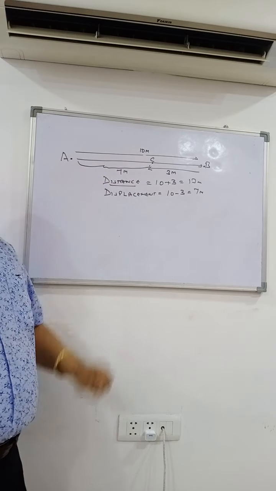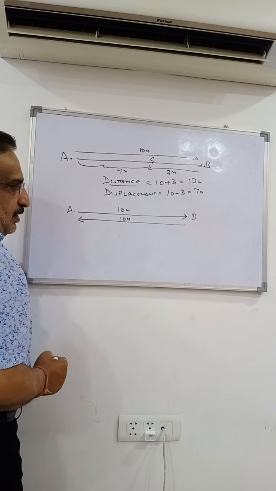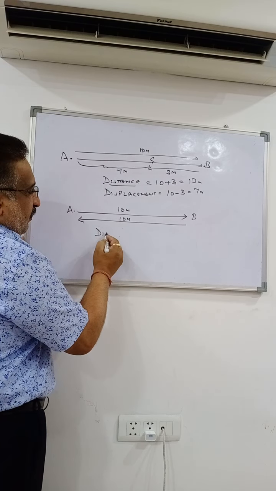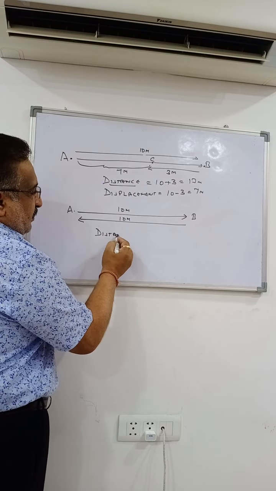Okay. Now, in the same case, if A to B, supposing this is 10 meters and the body returns back through the same path covering 10 meters again. Now, what will be the distance? Distance traveled is the actual path traveled by the body. That is 10 plus 10 is equal to 20 meters.